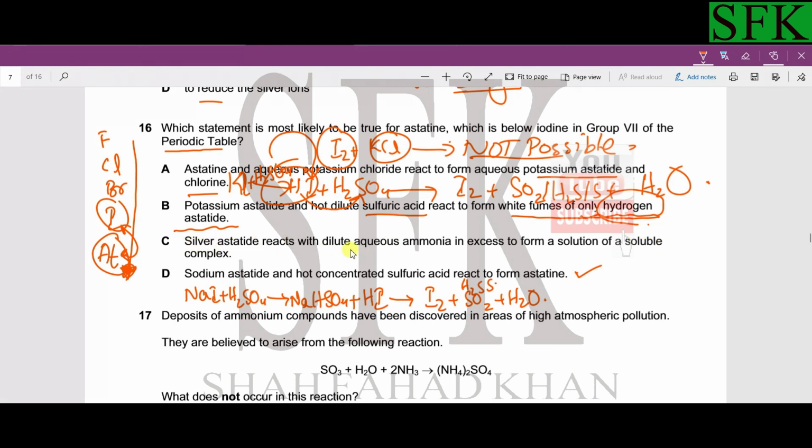Then option C says that it reacts with aqueous ammonia in excess to form a solution of a soluble complex. Actually, this is also not possible, because silver iodide, when it reacts with excess ammonia, forms an insoluble complex. This is again inorganic chemistry. So the only answer option we are left with is D. And yes, this is correct, because when reacted with hot concentrated sulfuric acid, it should form astatine, just as sodium iodide reacting with H2SO4 forms iodine.